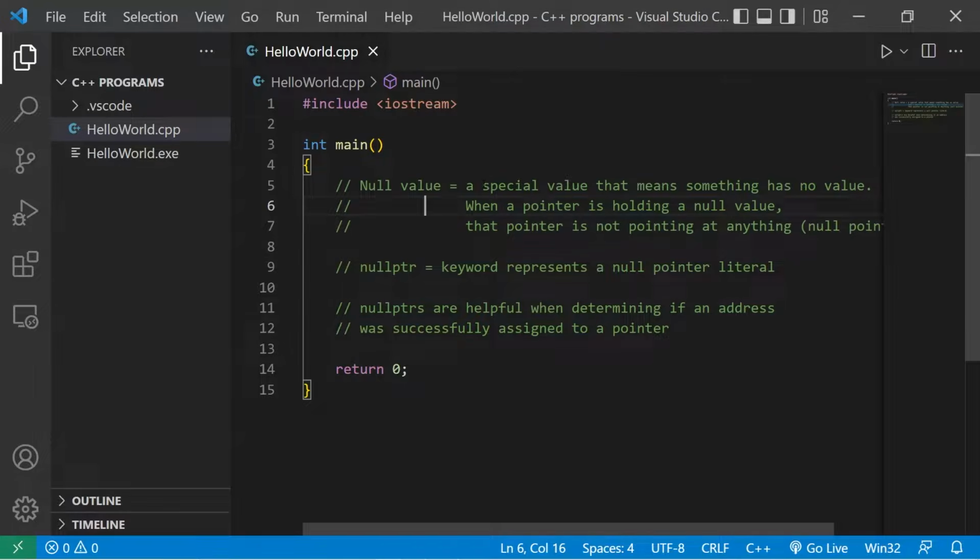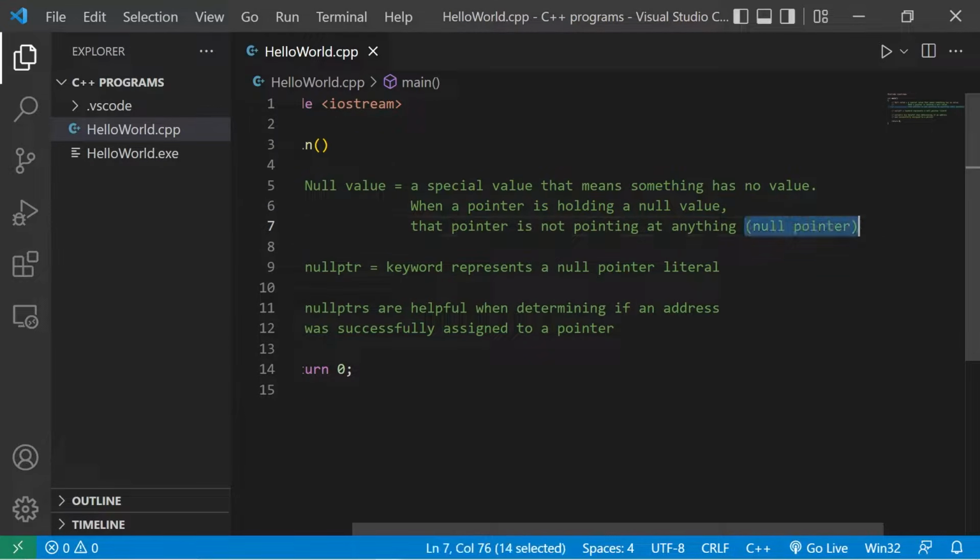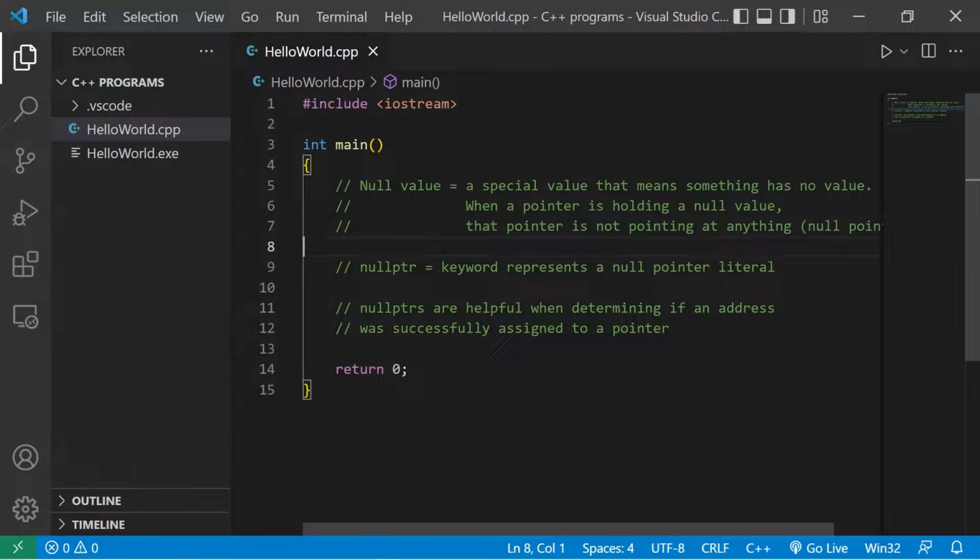So let's talk about null pointers, but first we'll need to know what a null value is. A null value is a special value that means that something has no value. When a pointer is holding a null value, that means that pointer is not pointing to anything. That's what we would call a null pointer. There is a keyword that represents that, nullptr. PTR meaning pointer. It's a keyword that represents a null pointer literal.